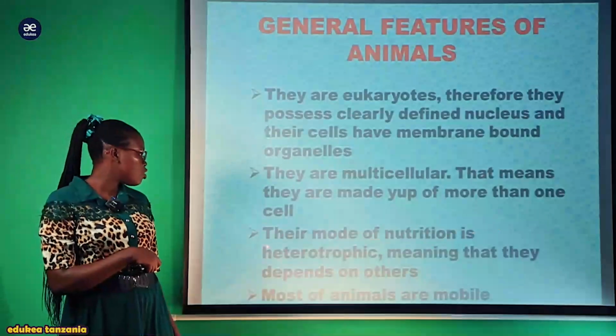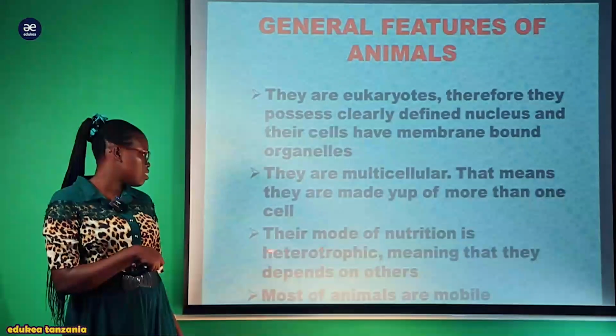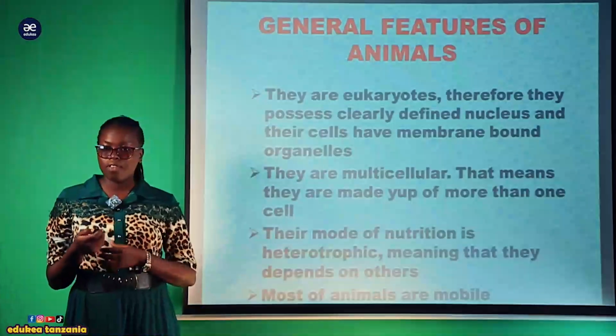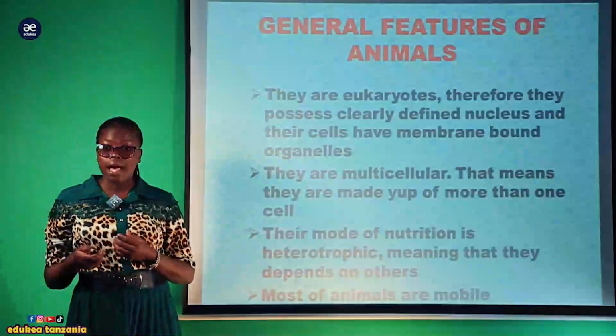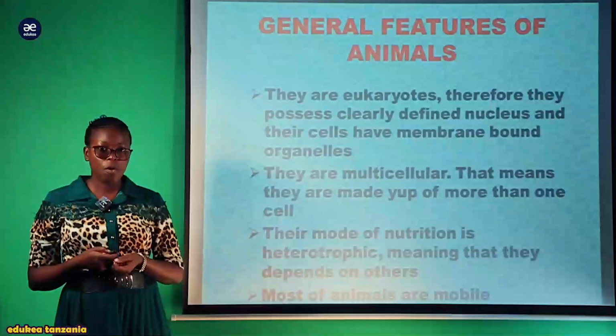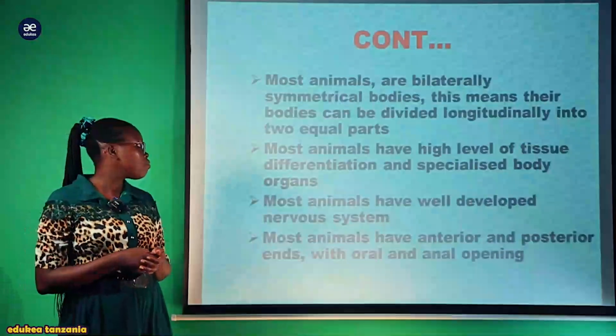Also, their mode of nutrition is heterotrophic, meaning that they depend on others. Most animals are mobile. Most members of the kingdom Animalia are mobile, meaning that they have the ability to move from one place to another. Few are immobile, but mostly they are mobile.